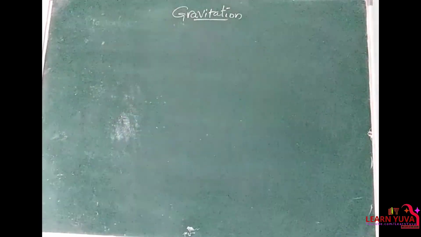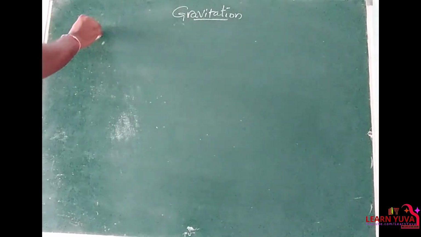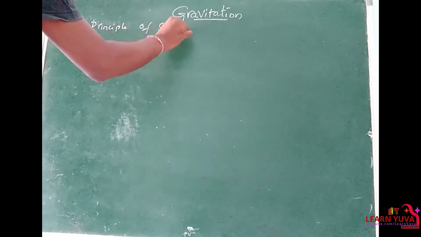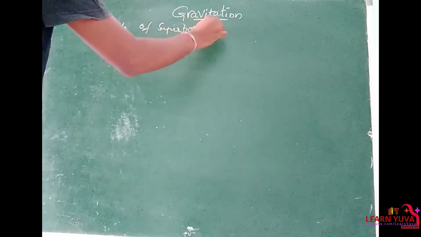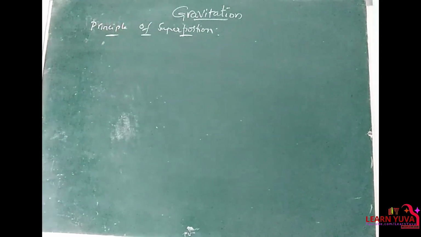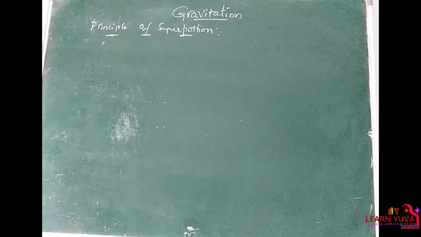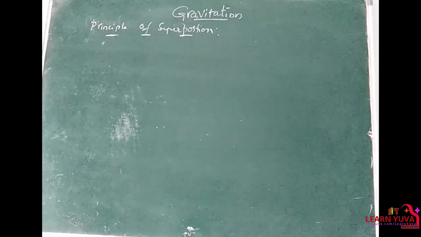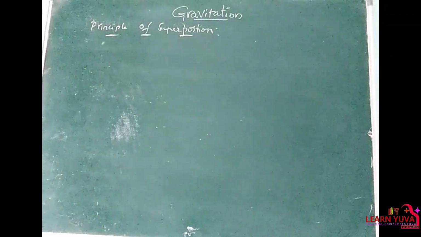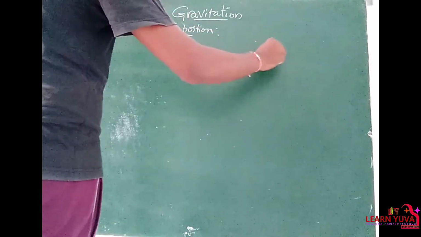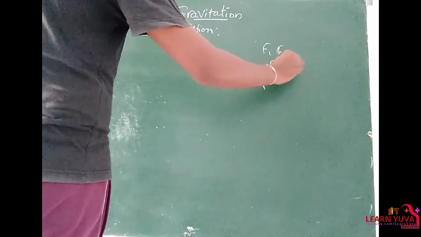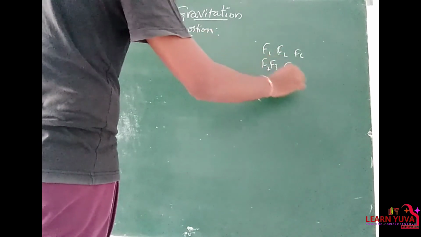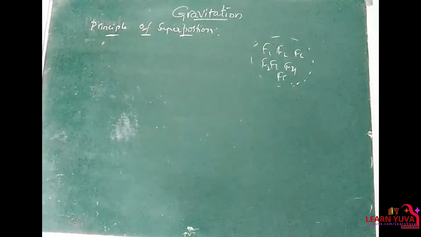Next, the principle of superposition. By using this, we can find out the net force acting on an individual body. For suppose, if you want to find the net gravitational force on any one of the given bodies, for suppose these are in a group, etc. Right?